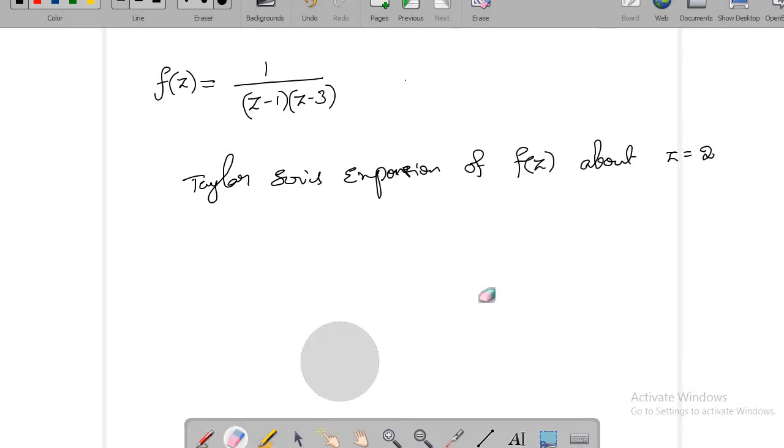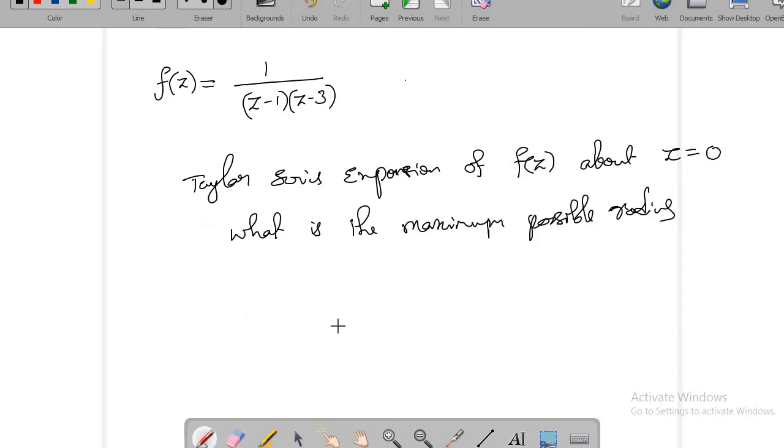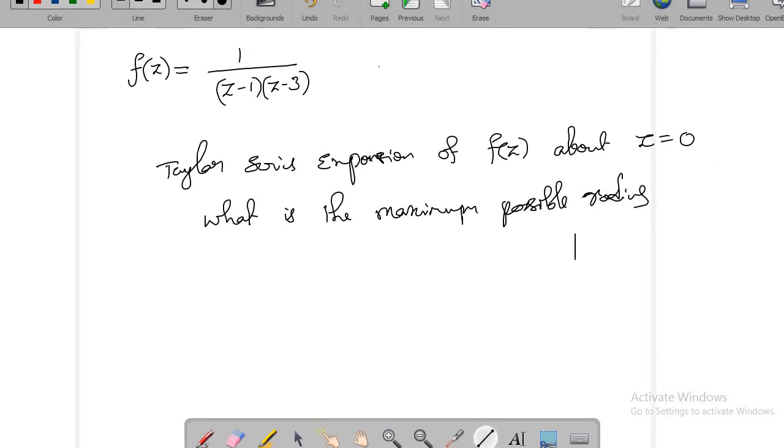Okay, you may ask me, sir, why are you taking z equal to 2 every time? Okay, let me take z equal to 0. Now tell me, what is the maximum radius of the open disk? Less than 1, sir. Less than 1? Yes. Why? Because first you take the imaginary and real axis and you look at the center.